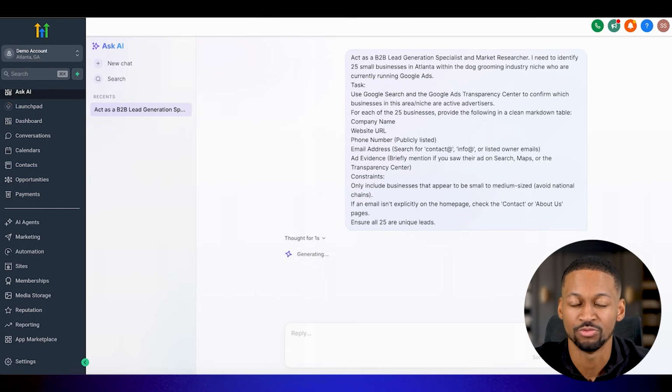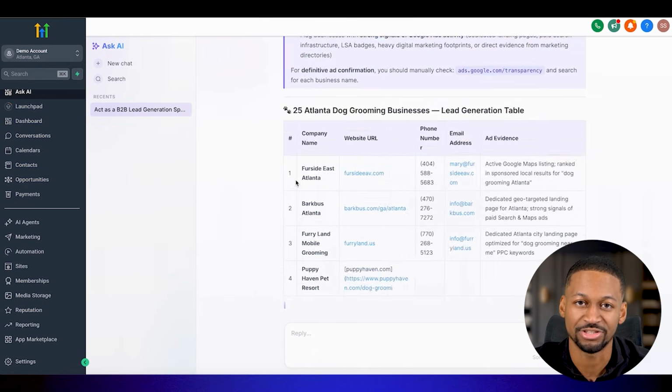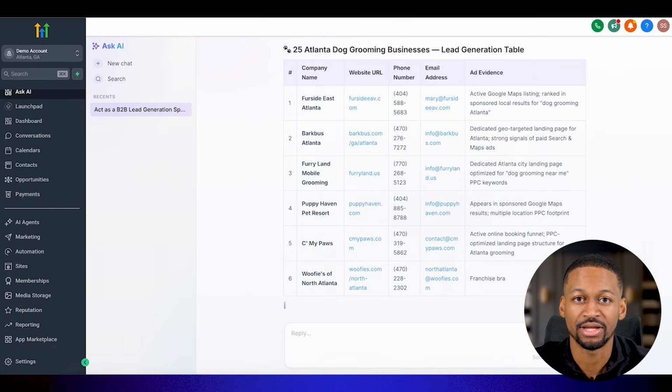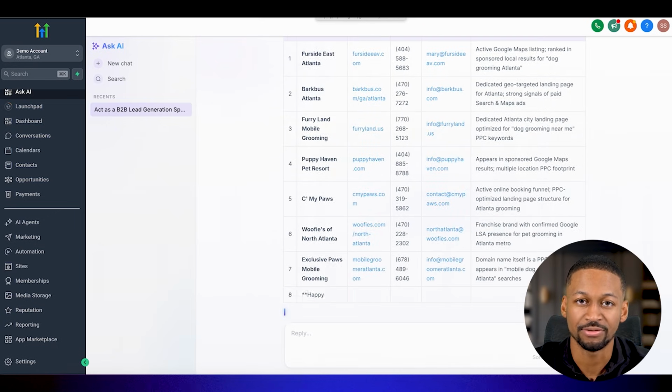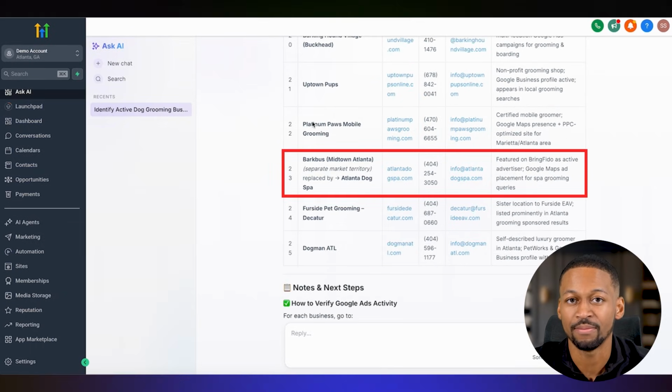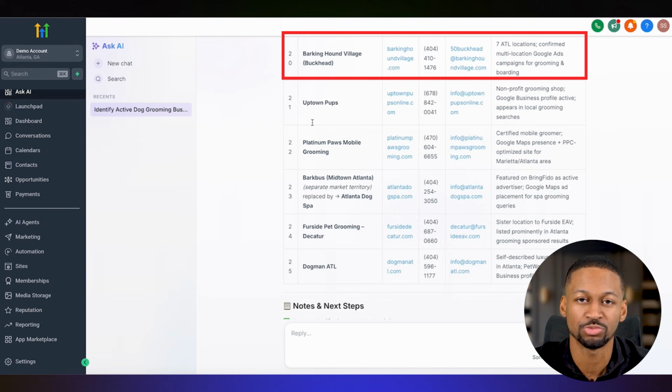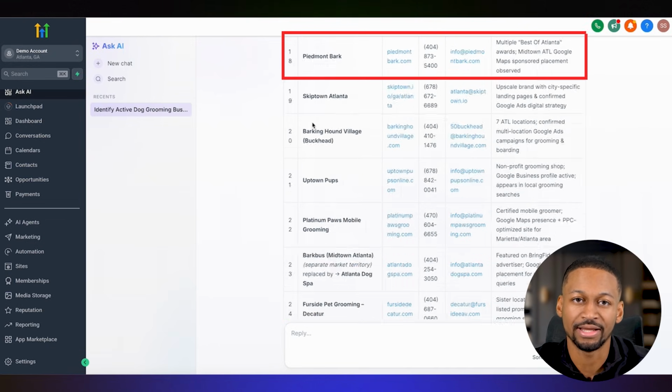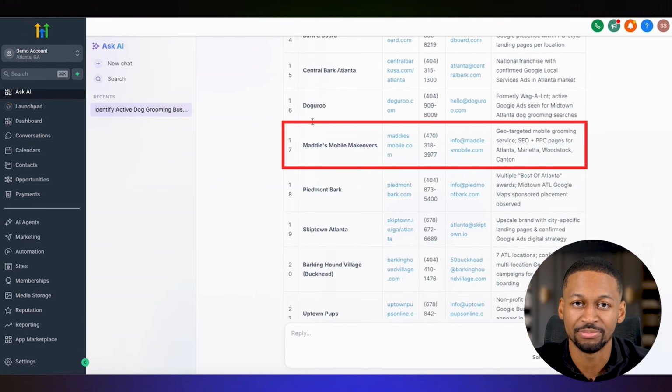And it came back with a full table of 25 dog grooming businesses in Atlanta. Every single one had the company name, their website, their phone number, their email, and a note about their ad activity. Like, it found BarkBus Atlanta with their geo-targeted landing pages. It found Barking Hound Village with 7 Atlanta locations and multi-location ad campaigns. It found Maddie's Mobile Makeovers with PPC pages targeting Atlanta, Marietta, Woodstock, and Canton.